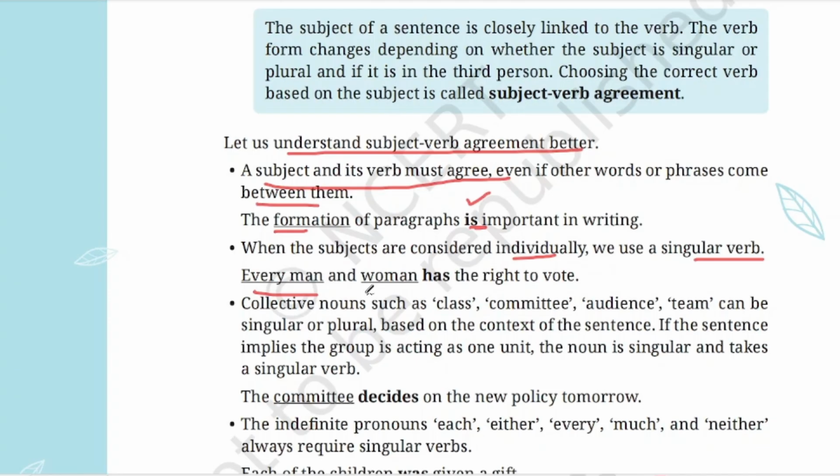Every man and woman. So here we have used the word every. So we are considering each individually. So every man and woman has the right to vote. So has is a singular verb. Here you see man and woman, but we have also added the word every. So if the subjects are considered individually, we are using a singular verb. Next.